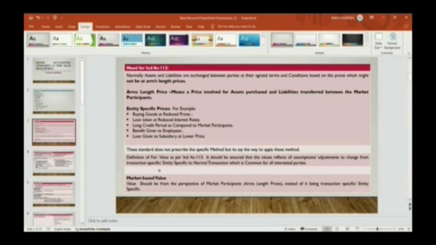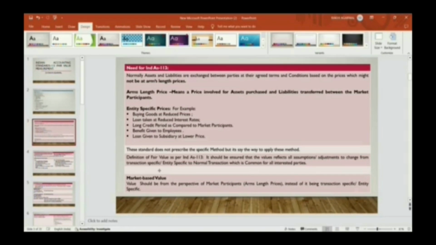So they are the market participants. Arm's length price means a price involved for an asset purchase or liability transferred between the market participants. We had discussed the market participants. Who are the market participants? The principal market is where the highest number of transactions take place, the maximum numbers of buyers and sellers are present, and if the principal market is not present, then we will look into the most advantageous market.